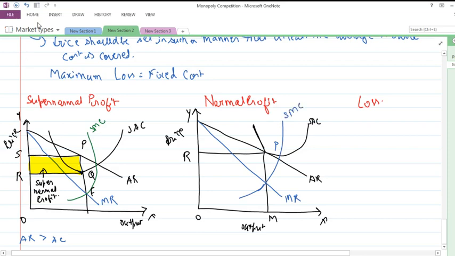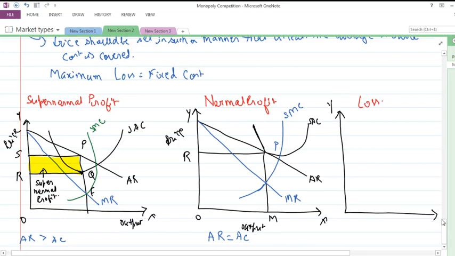Here what we find is that the AR is equal to AC. So the company is earning normal profits over here. Now the next scenario, that is we are having a particular situation wherein we are having a loss.